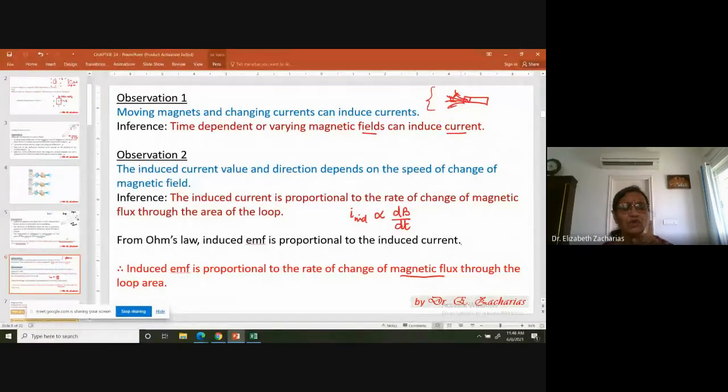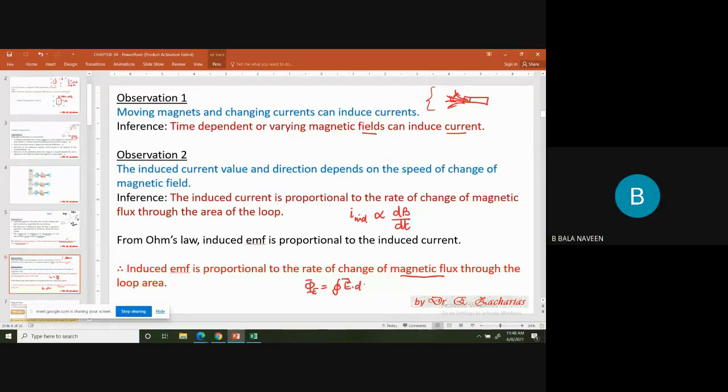So in Gauss's law, you remember we studied something called electric flux. What was electric flux? Electric flux was integral E dot dA.